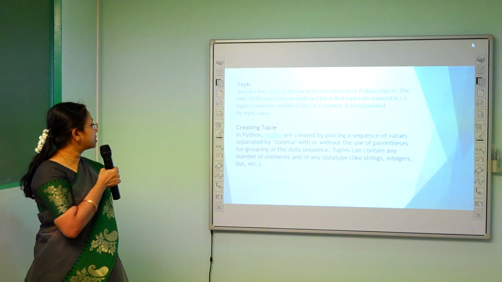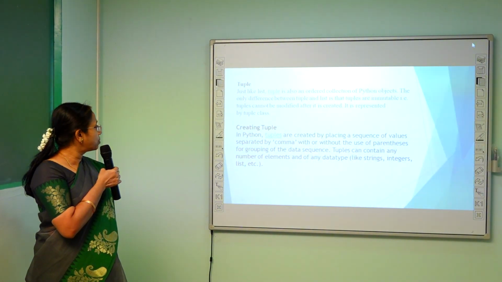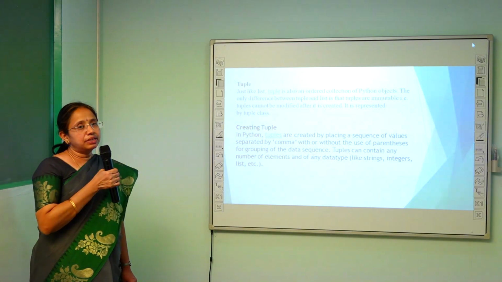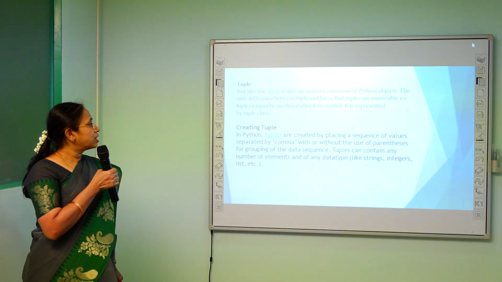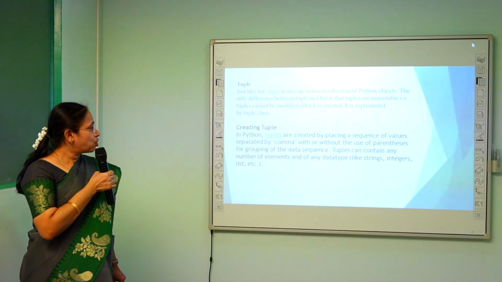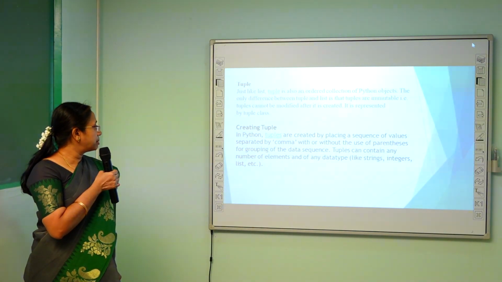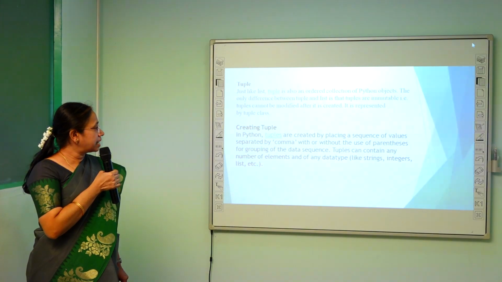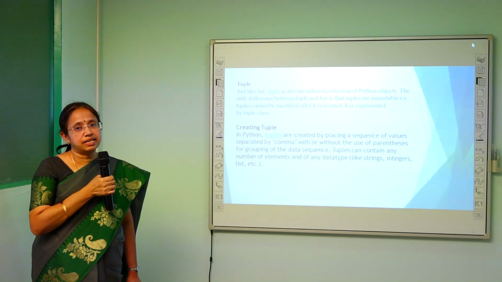Next, creating tuples. A tuple is created by placing a sequence of values separated by commas, with or without the use of parentheses for grouping a data sequence. Tuples can contain any number of elements and of any data types like strings, integers, and lists, etc.